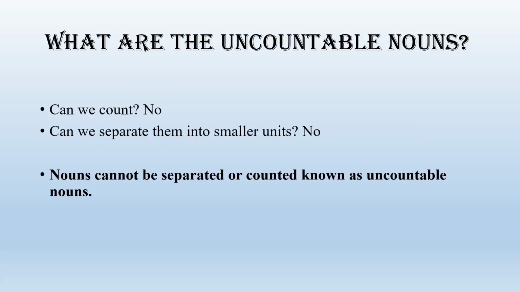What are uncountable nouns? Simply, uncountable nouns mean nouns that we cannot count. Just think about sugar, salt, water, and milk. Can we count? No. However, there are different ways of counting them, but we can't count them one by one. Therefore, the first characteristic of uncountable nouns is we can't count. Secondly, we can't separate uncountable nouns into smaller units. Then we can define uncountable nouns as nouns that cannot be separated or counted.